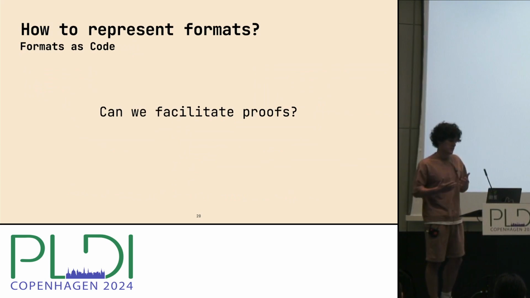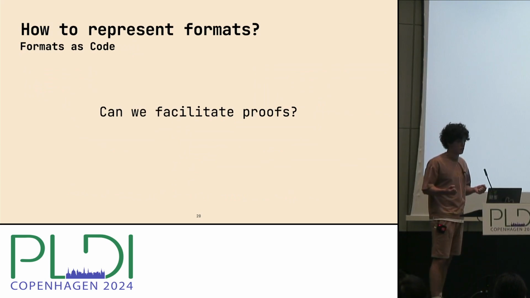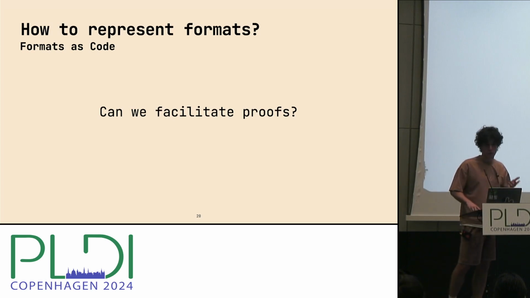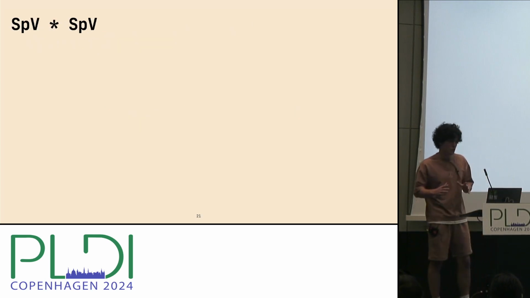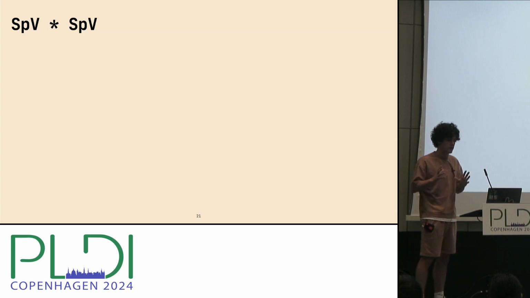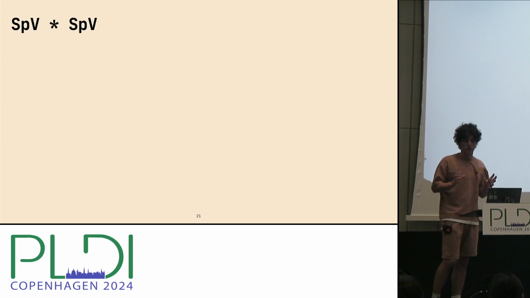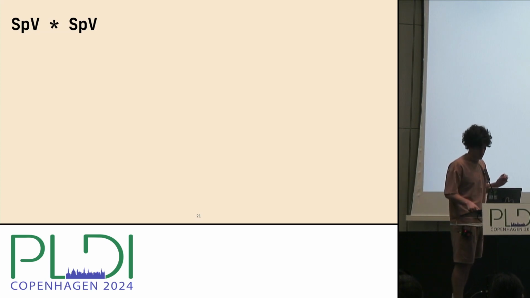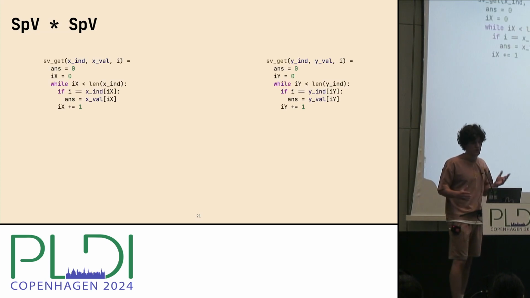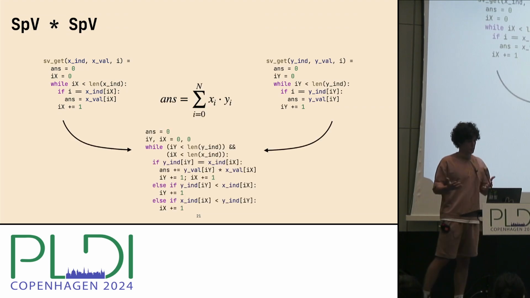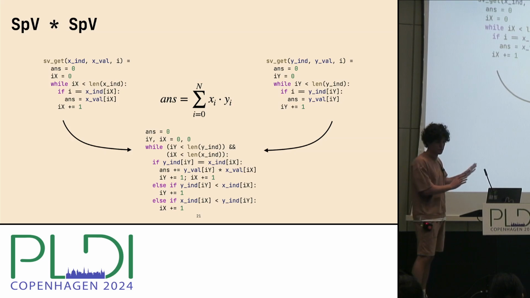But the question is, can we actually prove something if we represent formats as code? To give you intuition about that, let's switch to a slightly different example for a second, which is the dot product of two compressed sparse vectors. Imagine you have two compressed sparse vectors, x and y, and you want to implement the dot product. So here's the code for the dot product. You don't really have to understand what exactly is happening there.